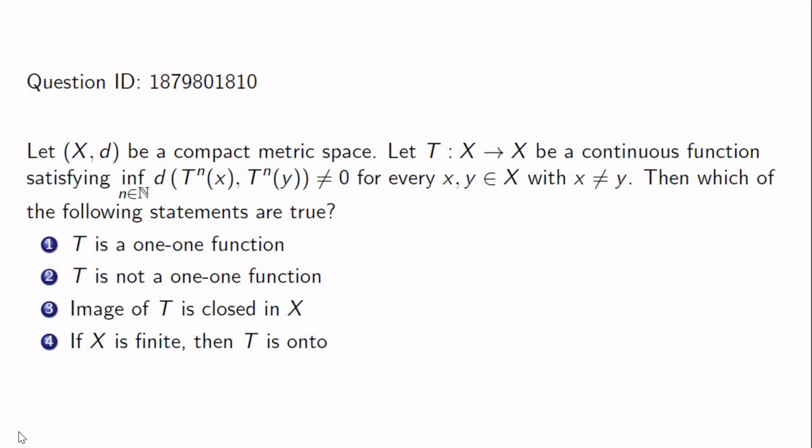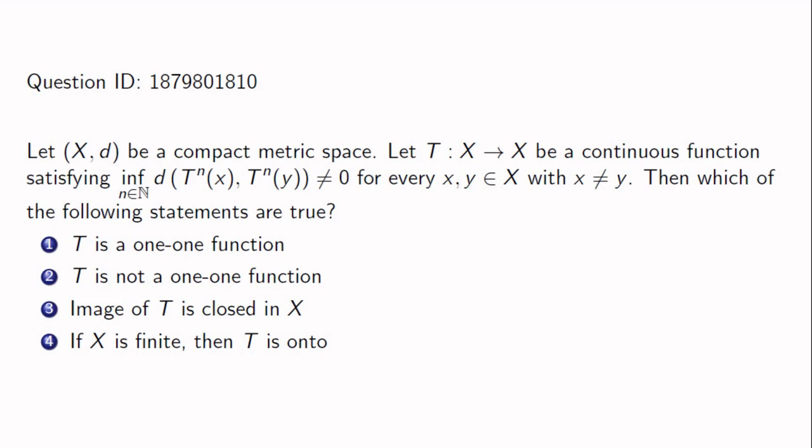Here we are given a compact metric space (X, d) and a continuous function defined from X to itself, satisfying the condition infimum over n belonging to the set of natural numbers of d(T^n x, T^n y) not equal to 0 for every x not equal to y in X. Now T^n is nothing but the composition of the function T, n times. And we will check each of the conditions 1, 2, 3, 4 separately.